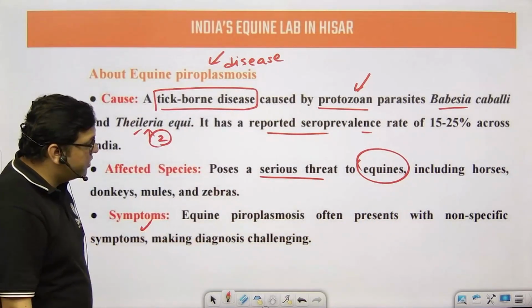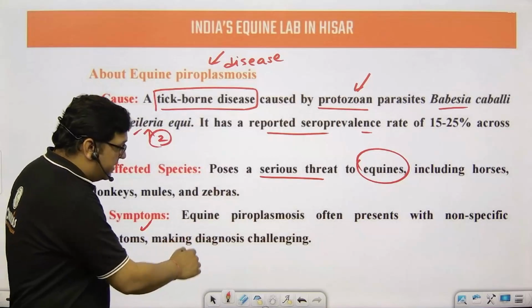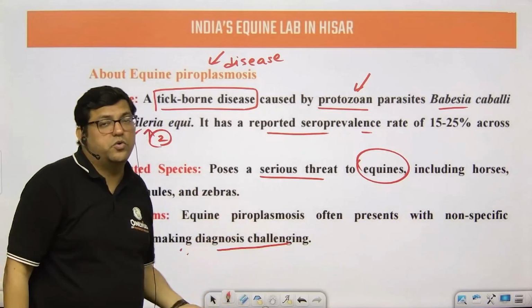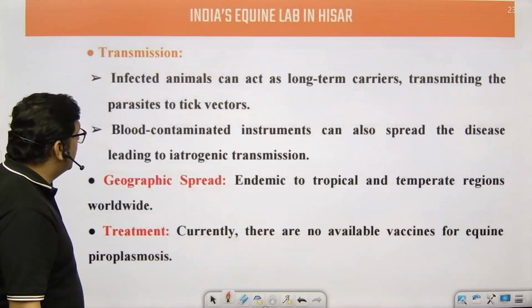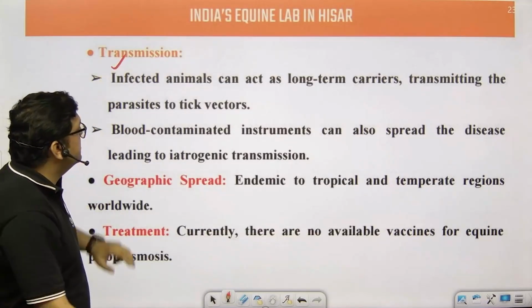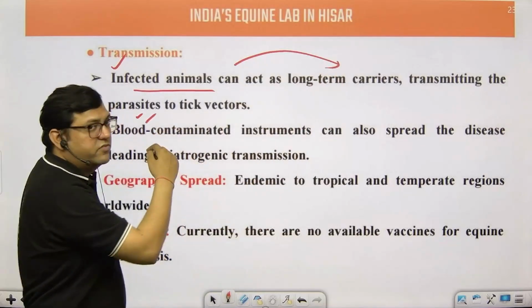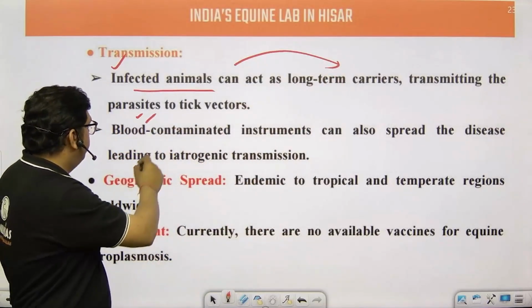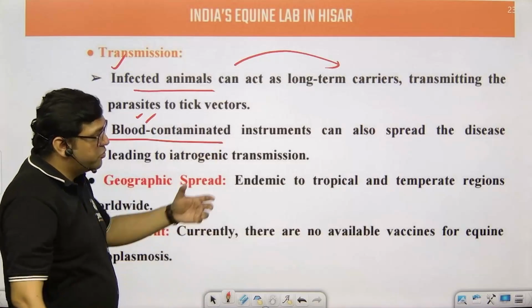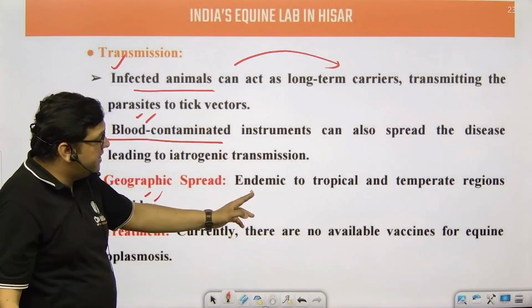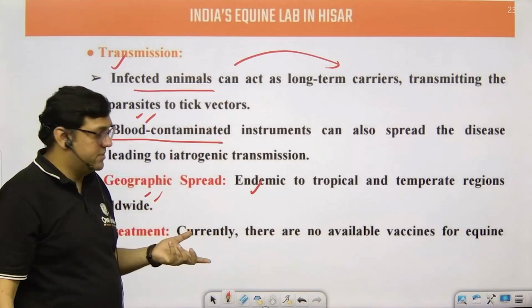The symptoms make diagnosis challenging because many times the symptoms are not shown directly. The transmission happens from the infected animal to another, with ticks as parasite vectors, and blood contamination through instruments also spreads it. The geographical spread is basically endemic to tropical and temperate regions, right?